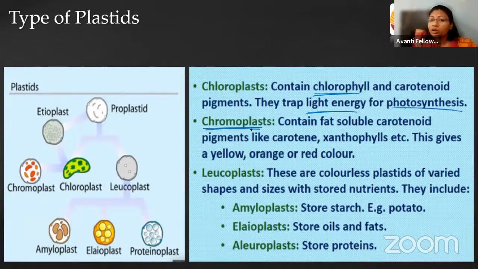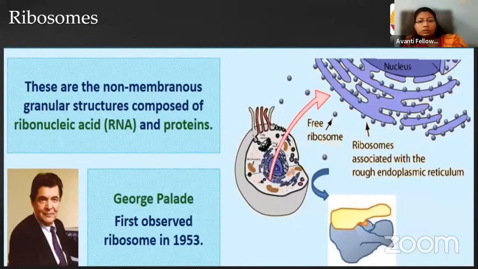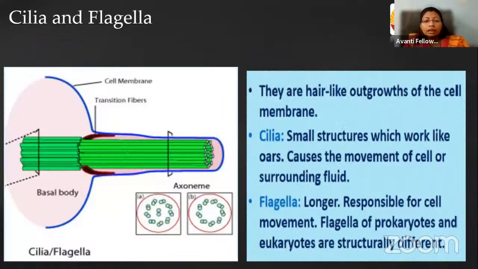Then we are having the chromoplast, which is a colorful pigment providing color to the flowers and the fruits. Then we are having the leucoplast, as the term itself says, leuco, that is colorless. So these are the plastids which help in storage. They can be of three different types depending on the substance they are storing. They can be amyloplast storing starch, elaioplast storing oils, and aleuroplast, present as a storage of protein. Okay. Next, as I have already explained the ribosome, then cilia and flagella.